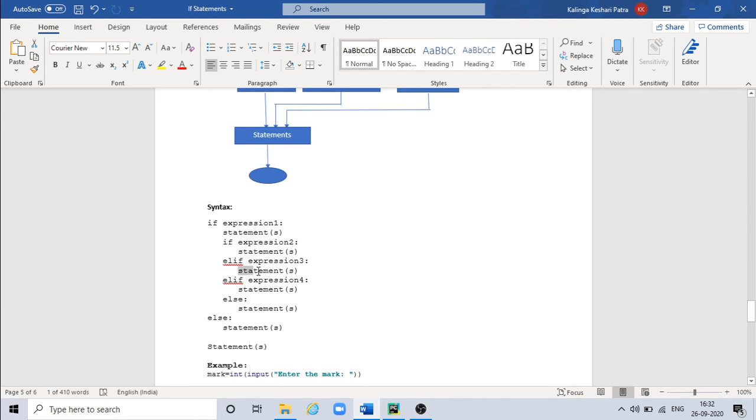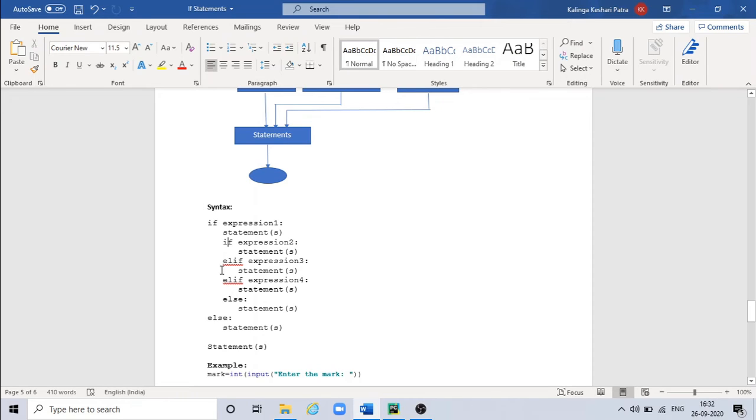Similarly, for this statement, this expression should be true and this expression should be true. Similarly, for this one, expression 4, this statement will get executed if this expression and this expression is true. Else, if this expression is true but expression 2 and expression 3 and expression 4 are false, then it will simply execute this one. So this else is for this if. That is the reason I have kept it in same indent.